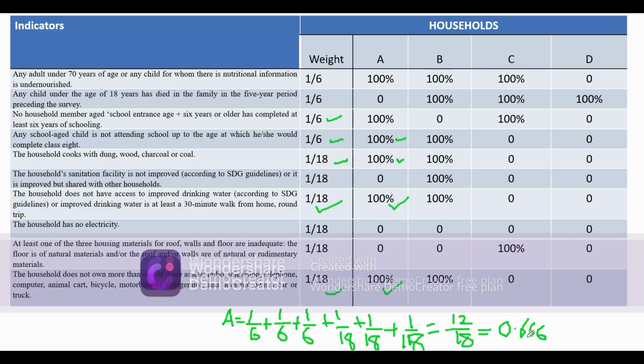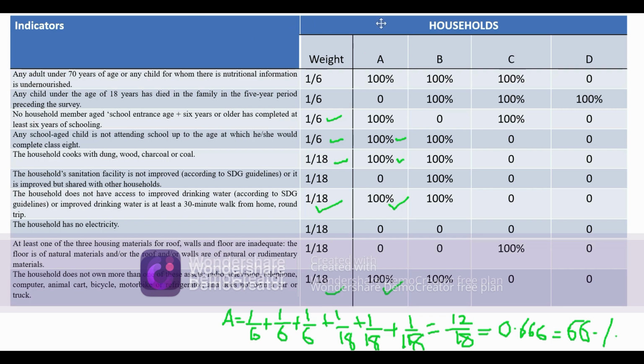Translating this 0.666 into percentage form, we get approximately 66%. Let's take it as 66%. So the household A MPI score is 66%.